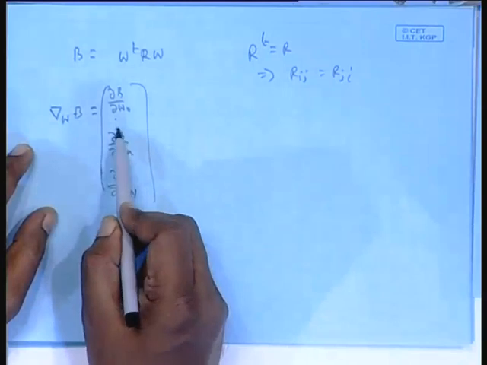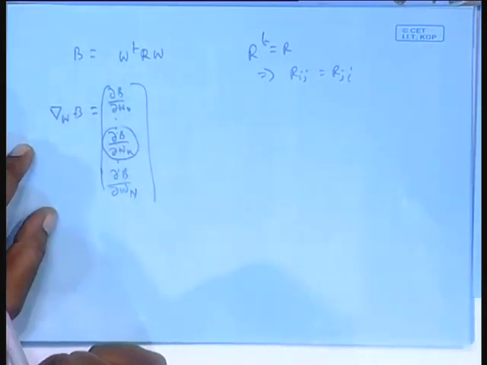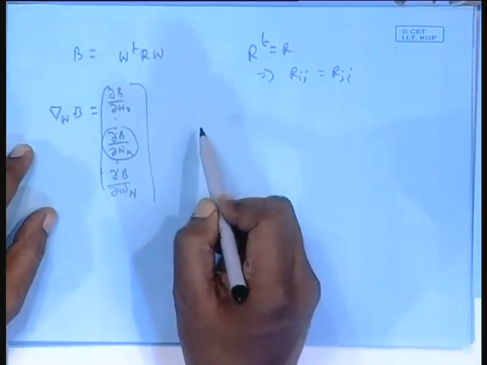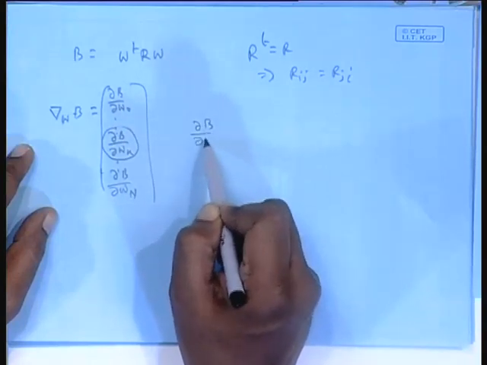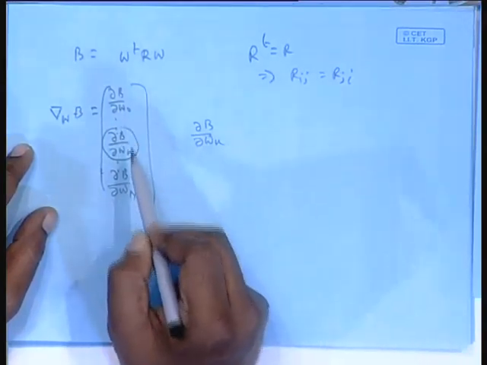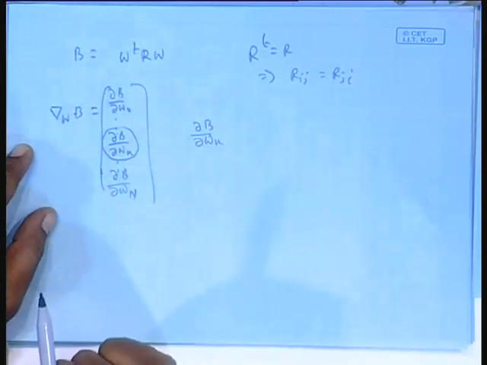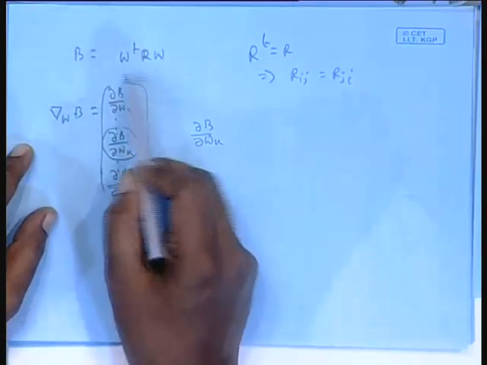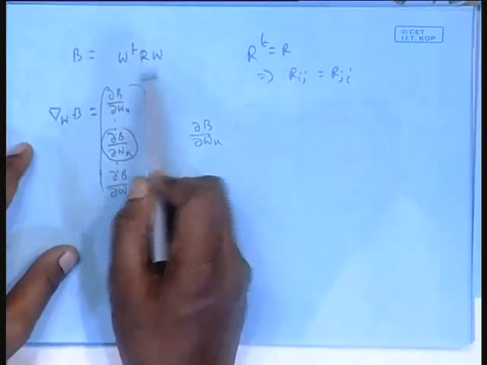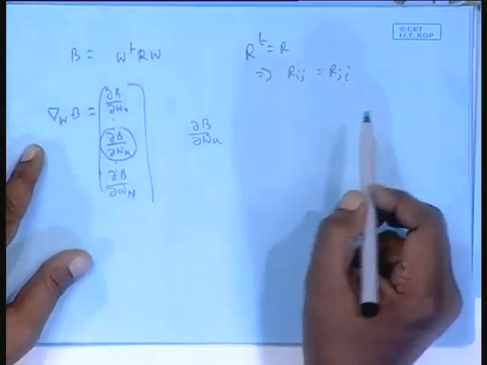So, suppose I want to find out this general one, you have to find out del B/del Wk, where k can be 0, k can be 1, up to k can be capital N. These I have to find out. Okay. So, let us see this B, let us evaluate. What is this B?